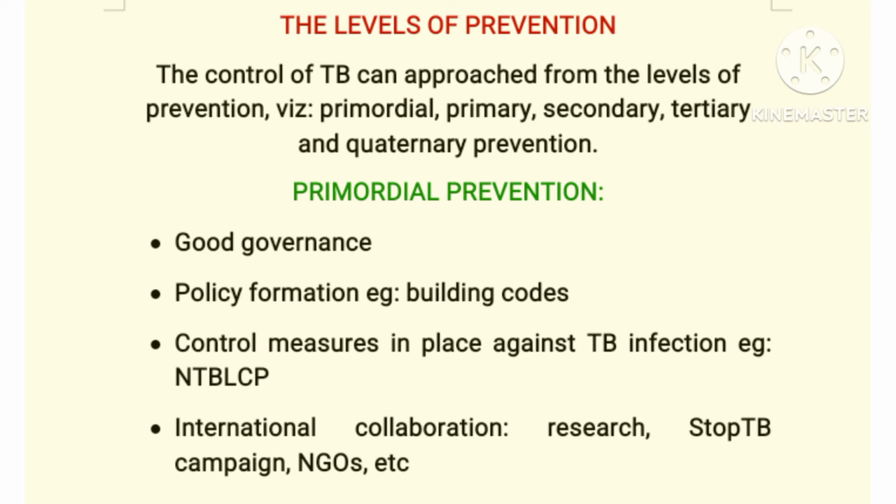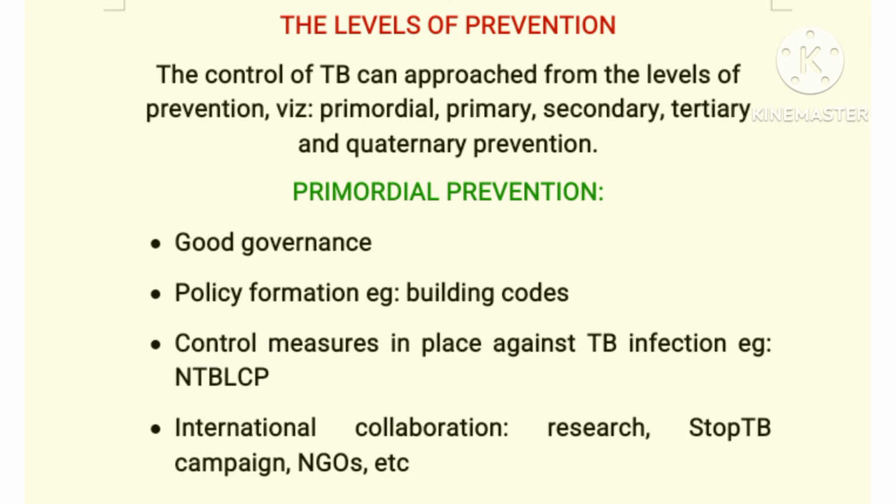When government builds good houses and provides a lot of good accommodation for people, the people in the prisons will be decongested, and this reduces the exposure to risk. The policy formations that will enhance good and better life, control measures in place against TB using the National Tuberculosis and Leprosy Control Programs, international collaboration, research, campaigns, and other NGO activity to stop TB. At this primordial level, the infection has not occurred. In fact, the person doesn't have the risk of developing the disease, not even contracting the bacilli.